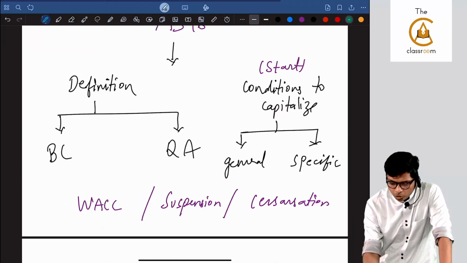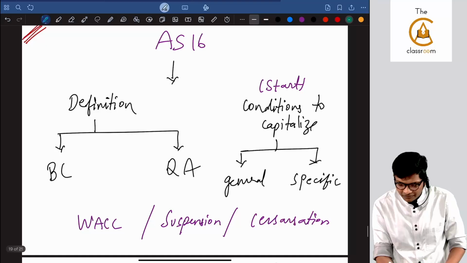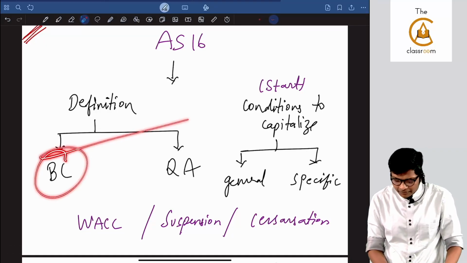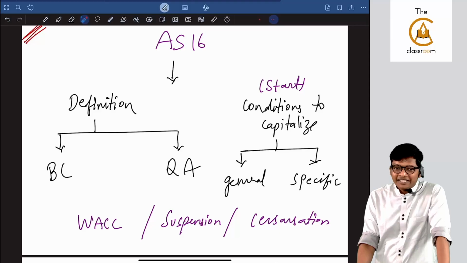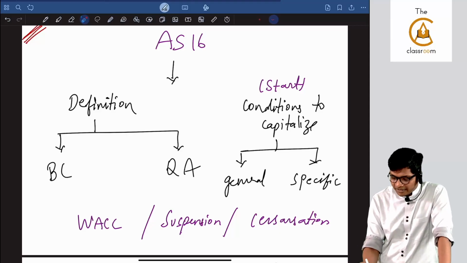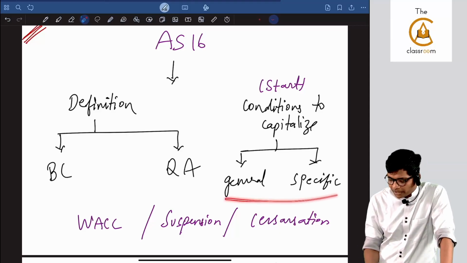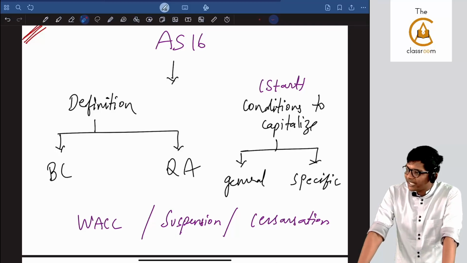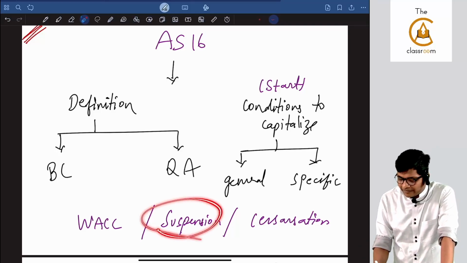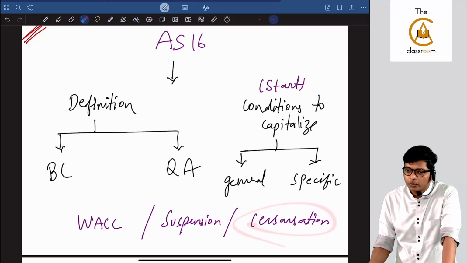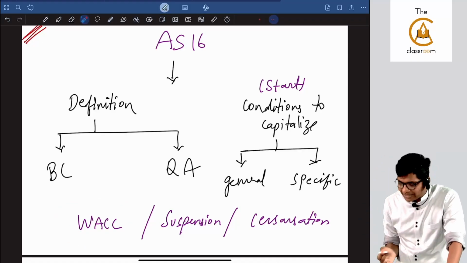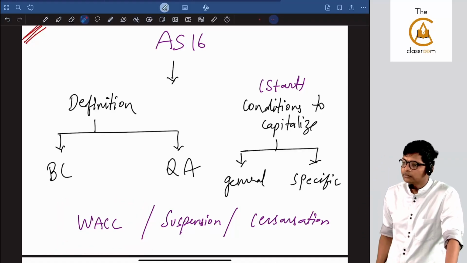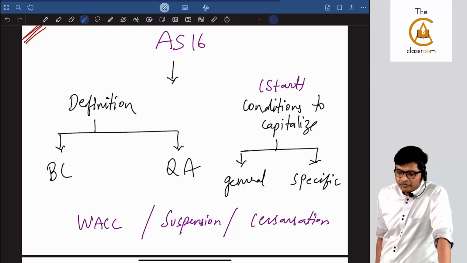So when we do questions also, we will ensure that we cover one question covering the definition of borrowing cost, one covering qualifying asset or a definition, very much will cover. We will definitely have questions in MCQ and normal covering these 5 conditions, and bring one question on suspension, one on cessation, and weighted average cost of capital, one proper numerical sum in the standard. It's going to be this only. Are you following, guys? With that, the standard is easy, 5 marks we can easily score in the exam.